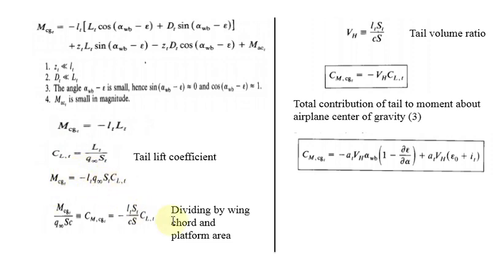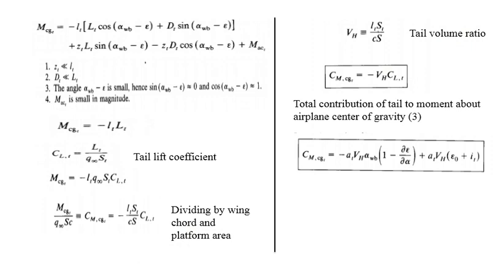After getting this, we need to divide with the wing chord and the planform area, nothing but C and S. So we have to divide the whole equation with the wing chord and the planform area, and we will get this particular form. In this form, LT, ST and C S is called the tail volume ratio. So we are going to replace this term with VH, which is called the tail volume ratio.